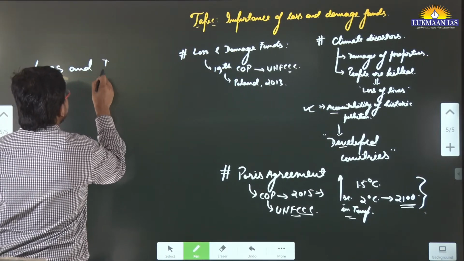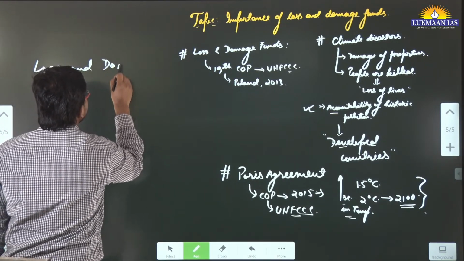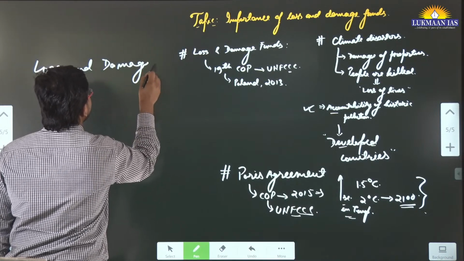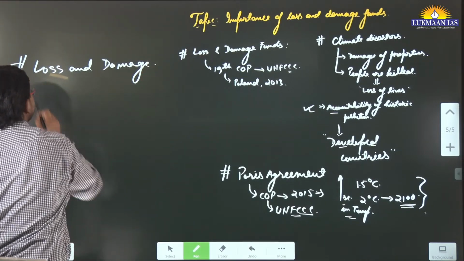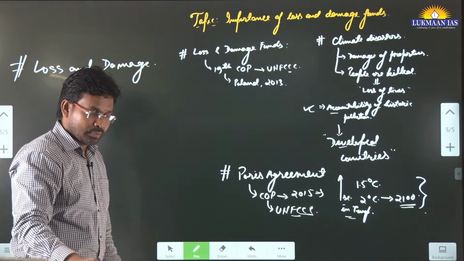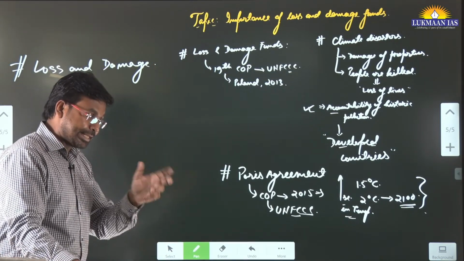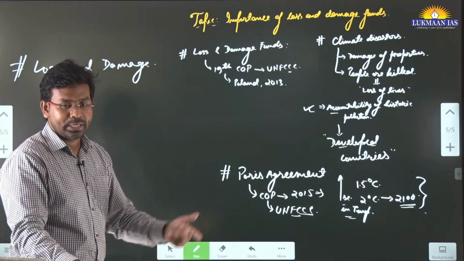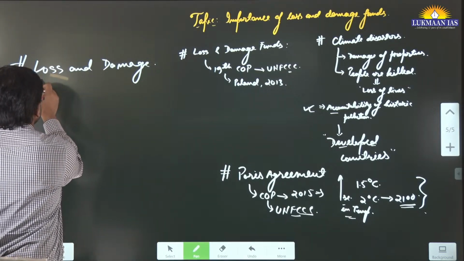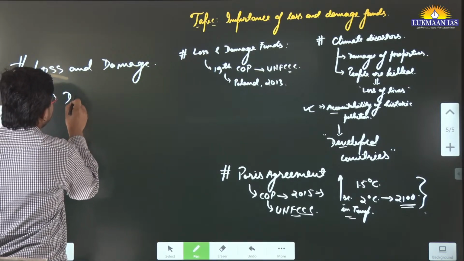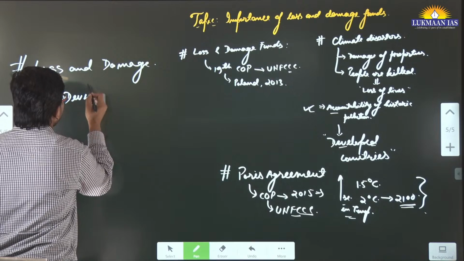While creating this loss and damage fund, it was agreed that developed countries would provide money to this fund that would be used for developing countries, for compensating for the change in the pathways for their own development. So it was only said that the developed countries will contribute money.